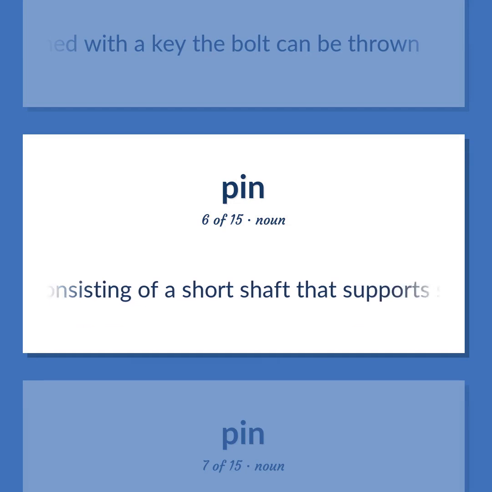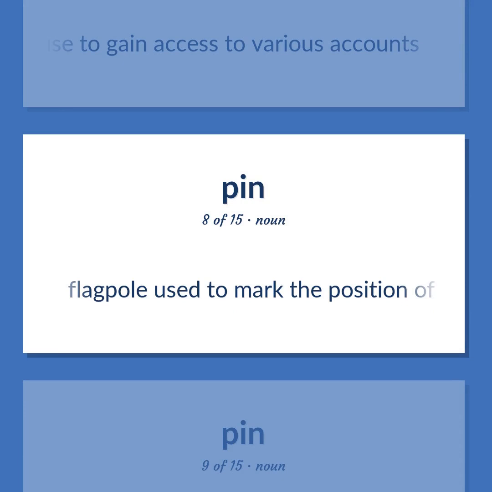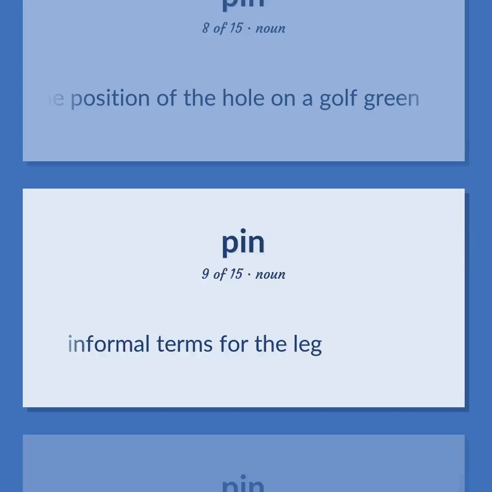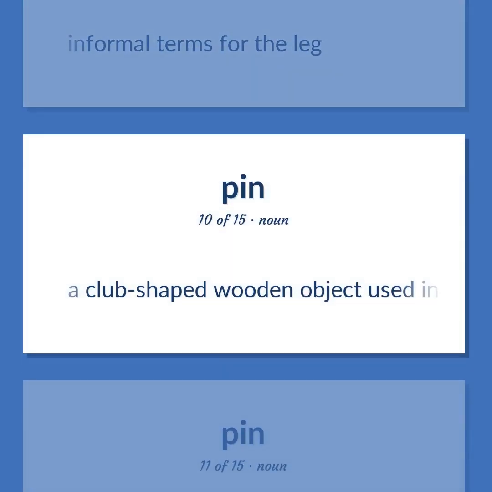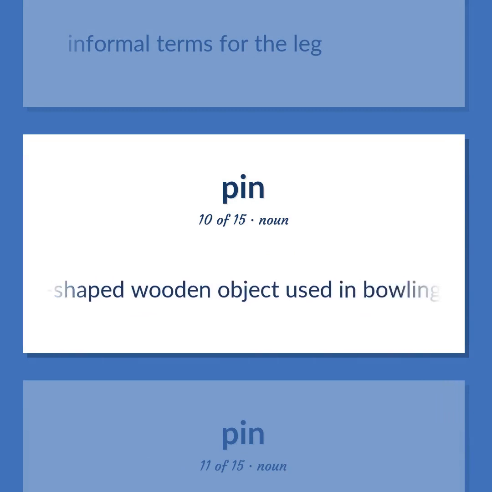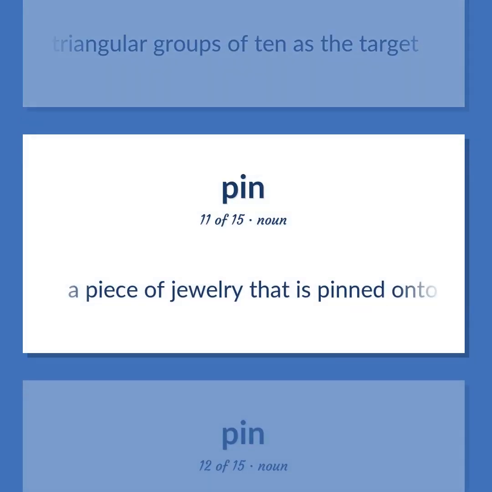Axis consisting of a short shaft that supports something that turns. A number you choose and use to gain access to various accounts. Flagpole used to mark the position of the hole on a golf green. Informal terms for the leg. A club-shaped wooden object used in bowling, set up in triangular groups of 10 as the target. A piece of jewelry that is pinned onto the wearer's garment.